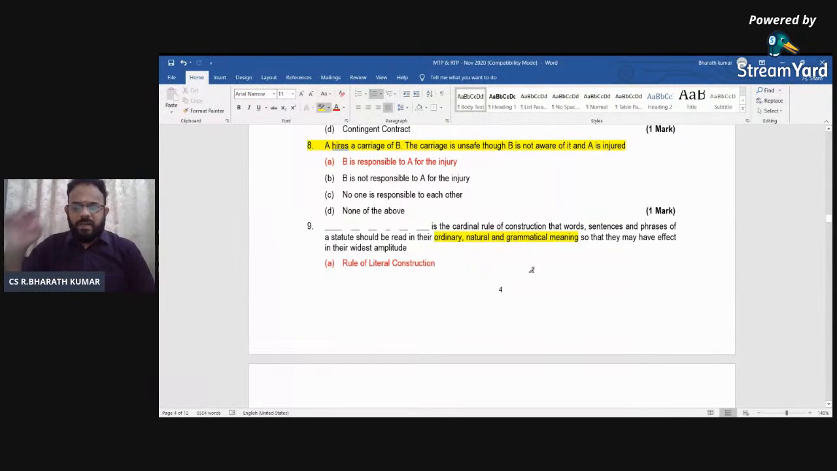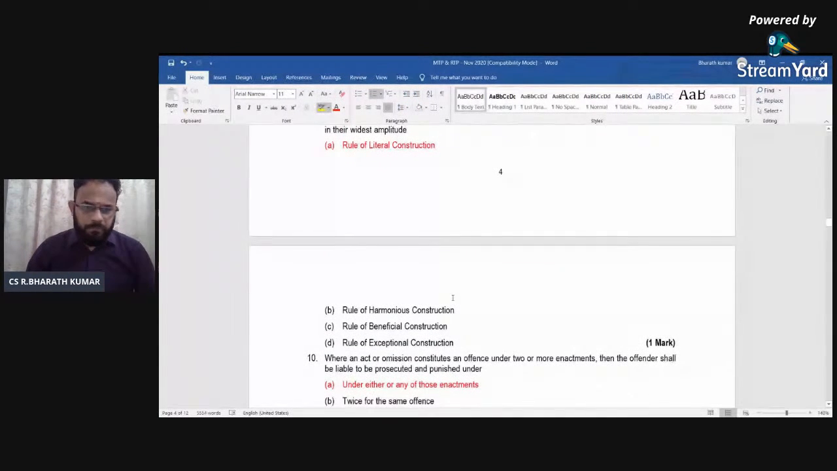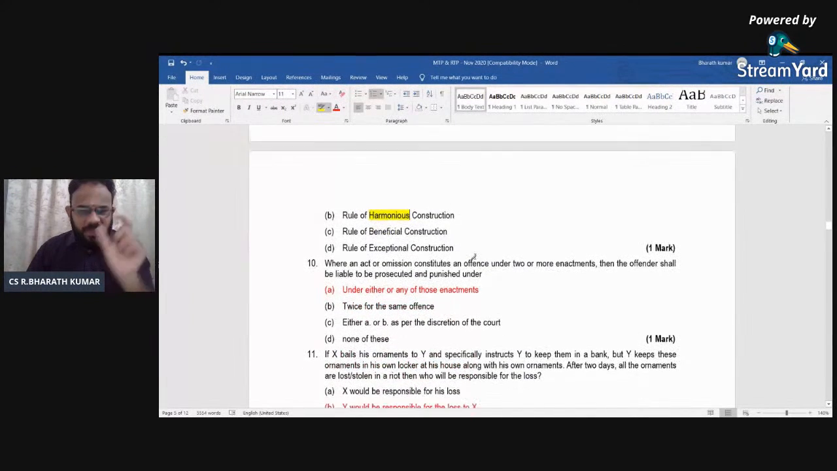So the point is, when I would have started literal construction, I would have told it is ordinary, natural, and grammatical meaning. When it comes to sensible meaning, it will go to another construction. It will try to go to beneficial construction. So you should know the difference. Harmonious means when there are 2 provisions and you will have to give effect to both of them, then you wanted to do accordingly. Beneficial construction, based on your sensible meaning, you will try to do. So like that, the words when you try to use, it will make your job very easy.